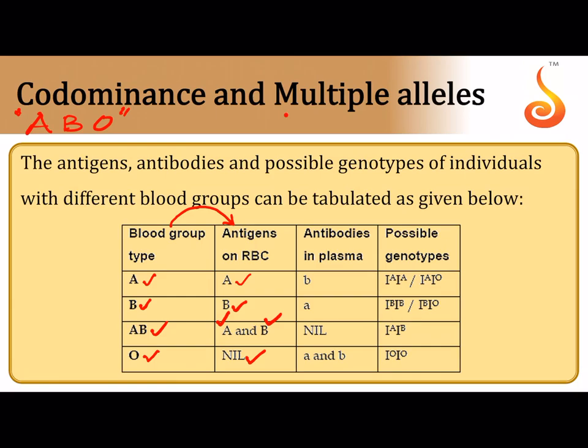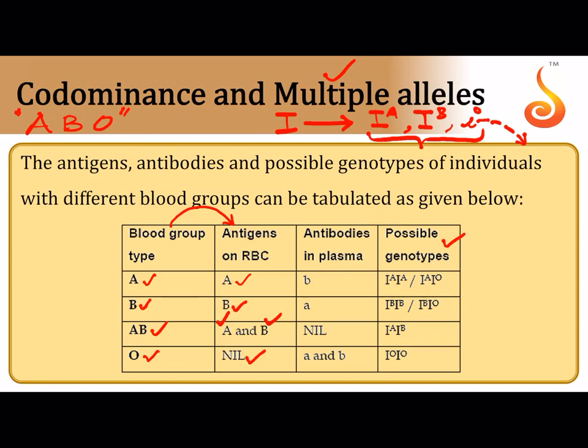Actually there is only one gene, that is I, and this gene exists in three allelic forms, that is IA, IB as well as small i. Since there are more than two allelic forms of this gene in the population, please remember that only two can occur in a human at a given point of time, because we have paired chromosomes, we are diploid creatures. This condition where a gene exists in more than two allelic forms is called multiple allelism. All of you remember, IA and IB are dominant, whereas small i is recessive.